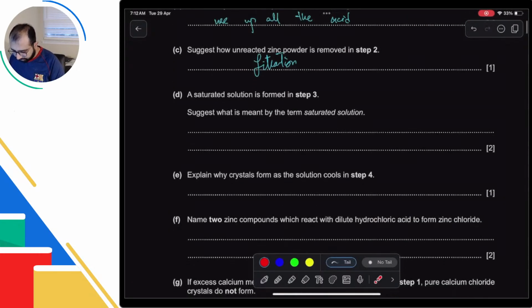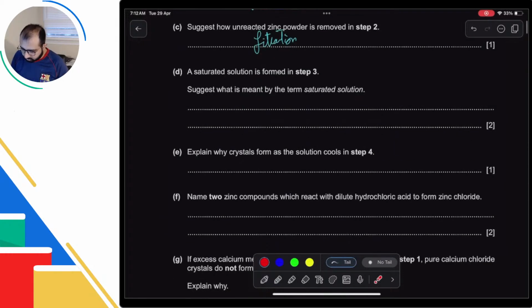ठीक है. अच्छा. Now next question. A saturated solution is formed in step 3. What is saturated solution?